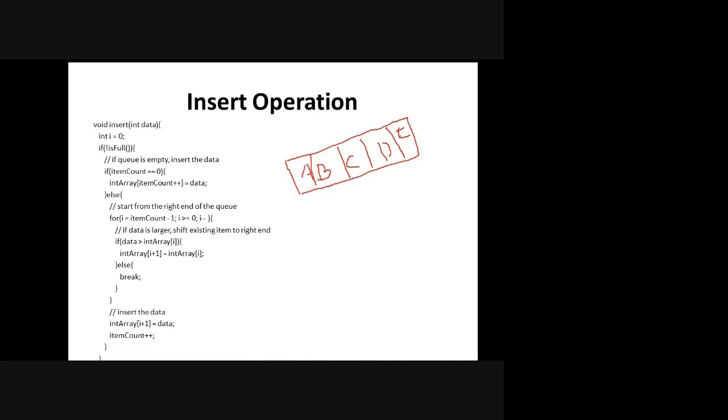Consider this first for a normal array. I want to insert an element, maybe F, between C and D. Assume that I want to insert here.